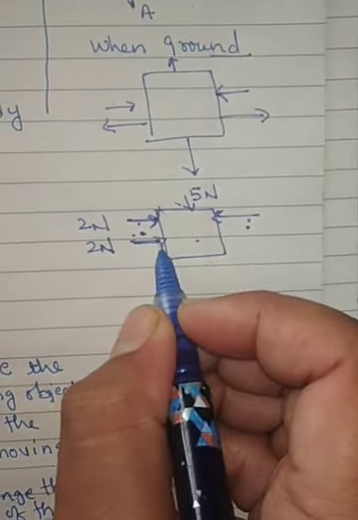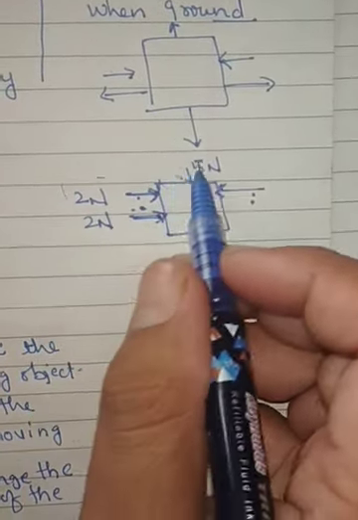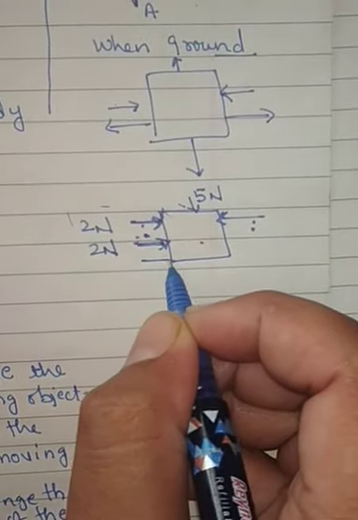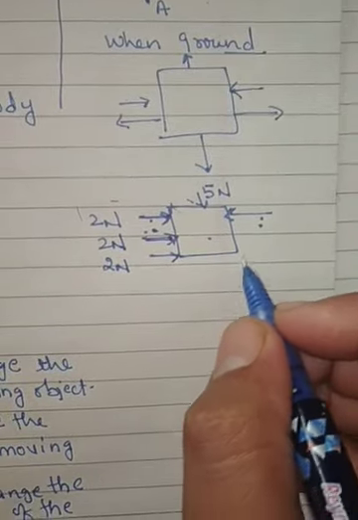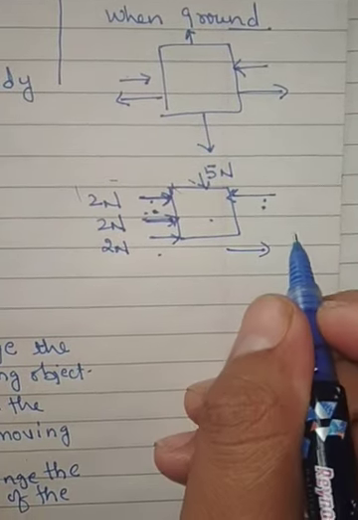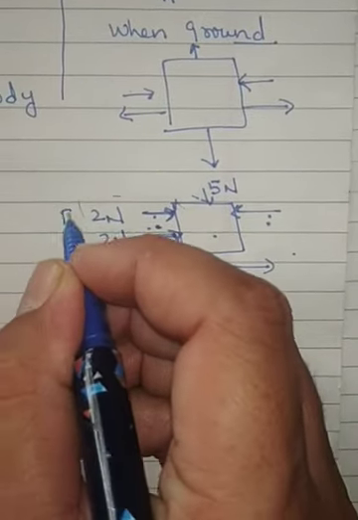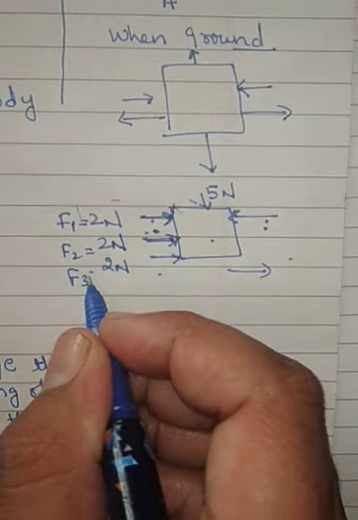Now you increase 2 Newton more force, then it becomes how much? 4 Newton. Now it's also less than what? 5 Newton. Now if you add 2 Newton more, you can easily shift this box from this side to this side. Now how many forces are you applying here? You are applying 3 forces: F1, F2, and this is F3.